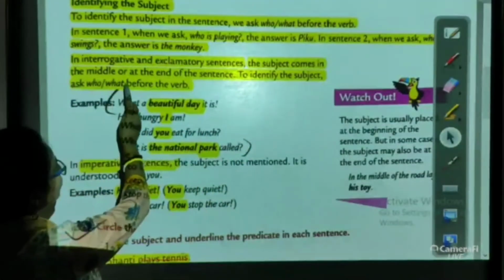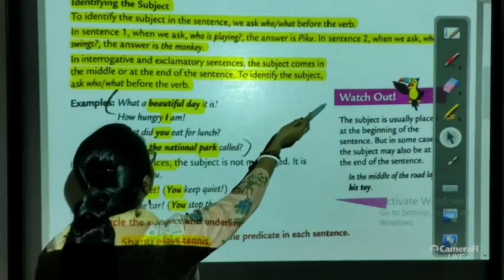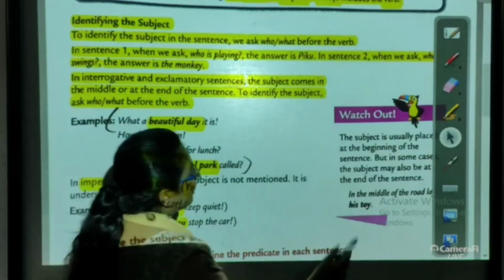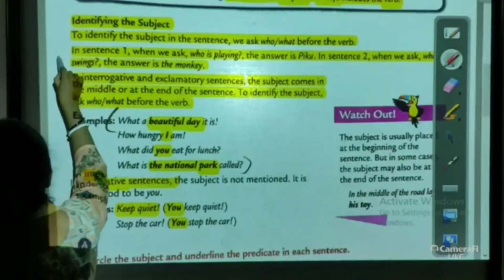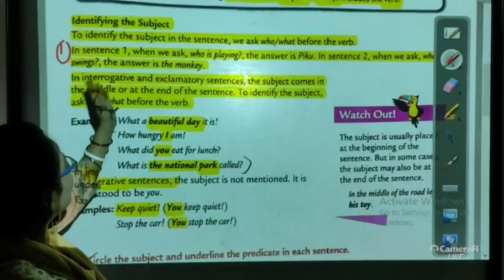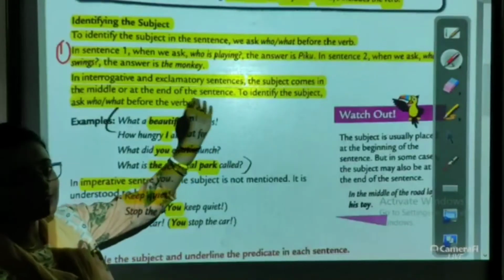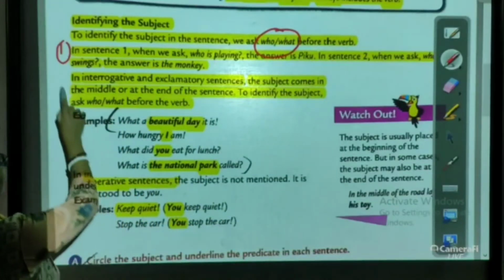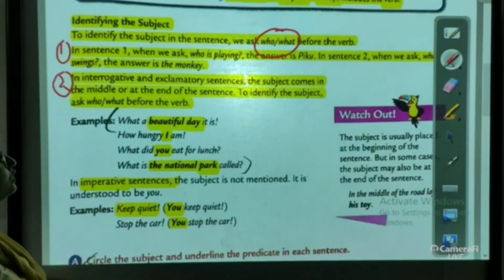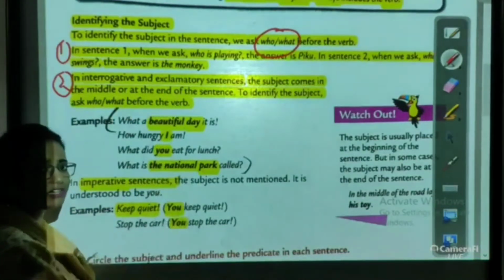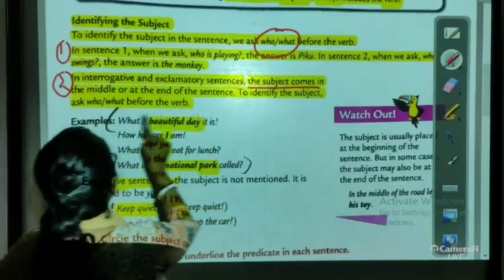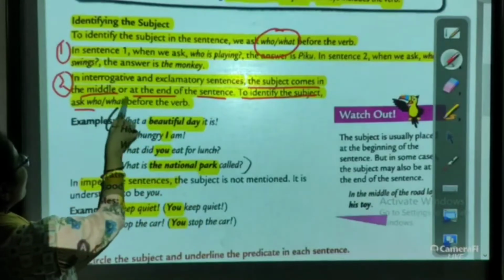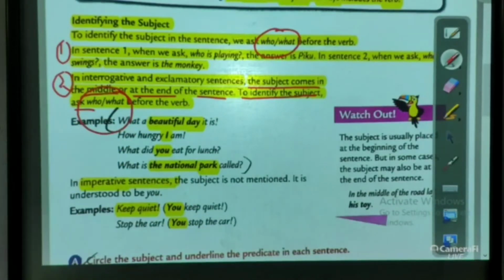The subject comes in the middle or at the end of the sentence. To identify the subject, ask who and what before the verb. So here the same formula goes as in the earlier sentences. When we ask who is playing, we ask who and what before the verb. The same formula goes here. Rule number 2: in interrogative and exclamatory sentences, the subject comes in the middle or at the end of a sentence. To identify the subject, ask who and what before the verb.